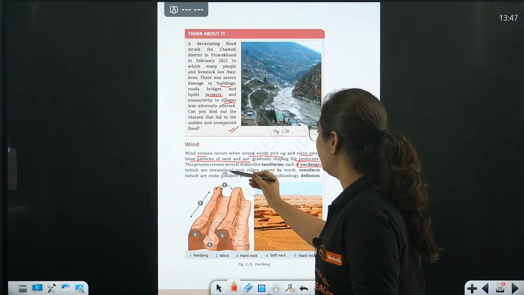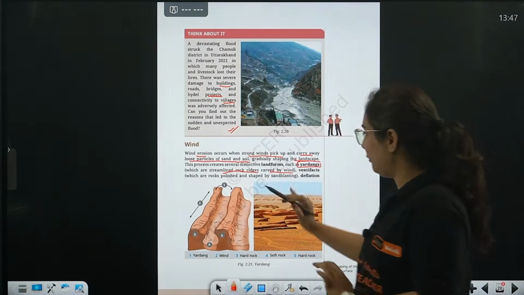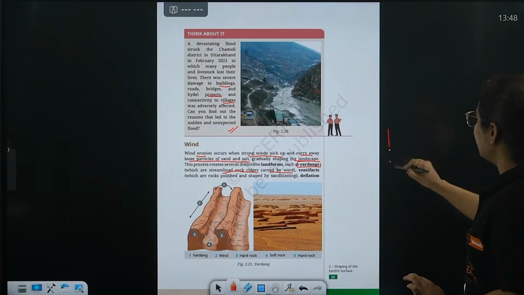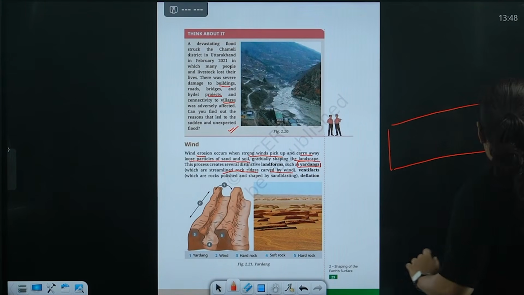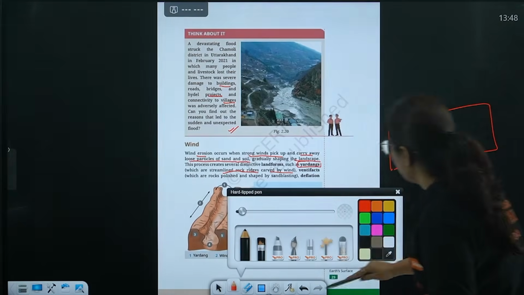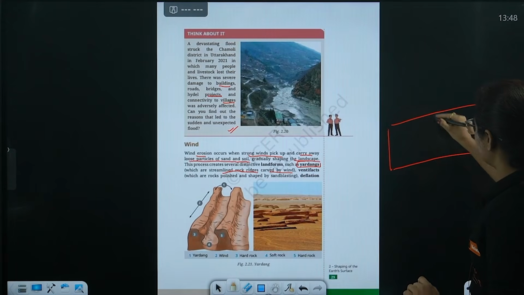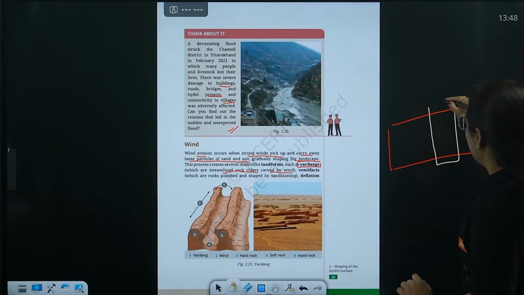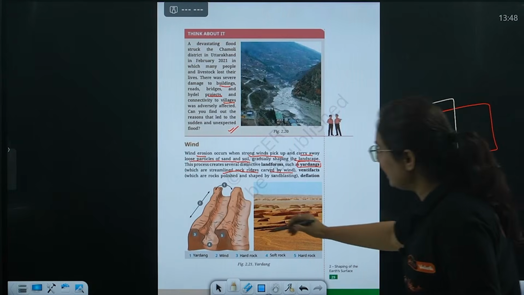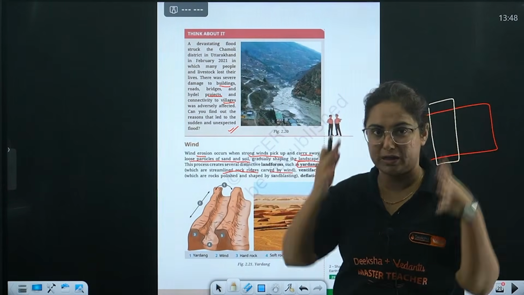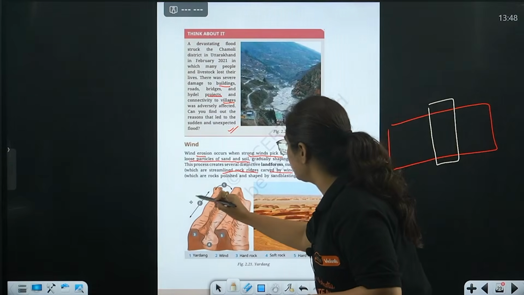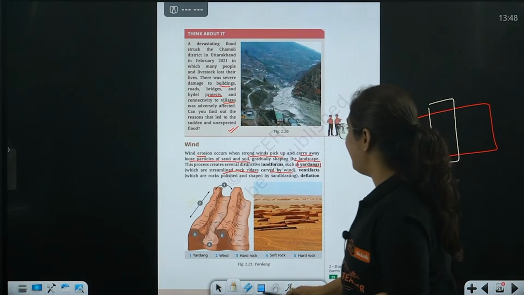They are streamlined rock ridges carved by wind. So what happened, beta? For example, this was a strong rock. Okay? In between, what happened? In between this rock, due to the action of continuous wind, a part of it is eroded, leaving a structure in which some of the rocks are standing still, streamlined there. Right? This is known as what? Yardangs.